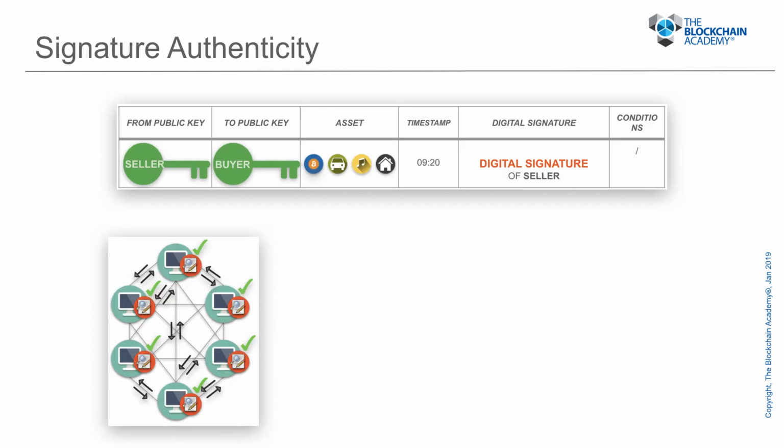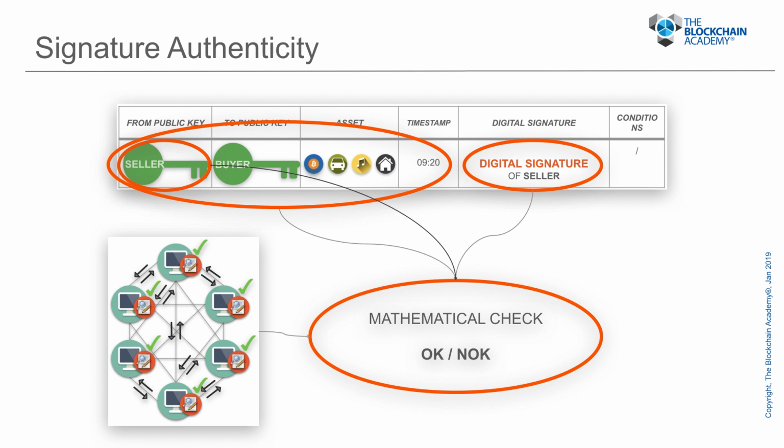Let's come back to that one-way mathematical link between the private and the public key. This mathematical link has the special property that just by using the public key, a digital signature's authenticity can be verified. Meaning that just by having the information held in the transaction, everybody in the network can confirm mathematically that the digital signature must have been generated by the person that knows the secret private key that goes with the public key in the transaction.